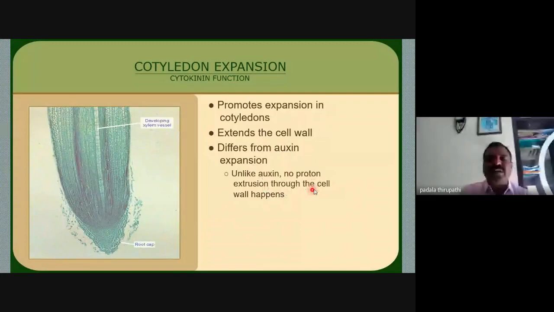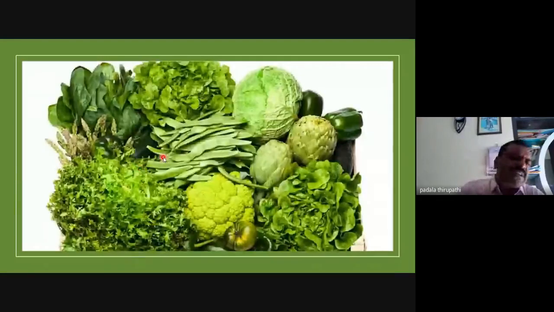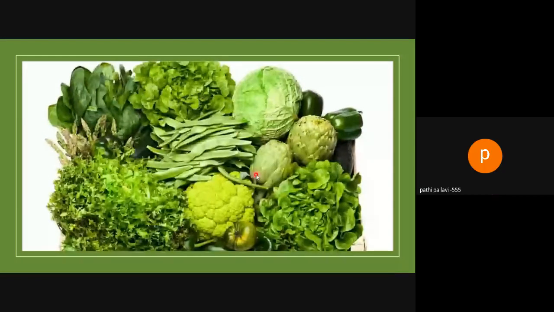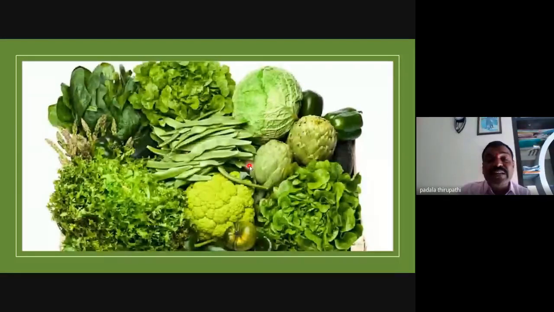This shows developing xylem vessels and root cap, which we observed in this slide under cytokinin. And the most important point we are going to discuss here: are you able to see this slide? What do you observe in this slide? My dear friends, respond. Okay, very good. Which type of vegetables? Not all vegetables. Which colored vegetables do you observe in this slide? Green leafy vegetables.